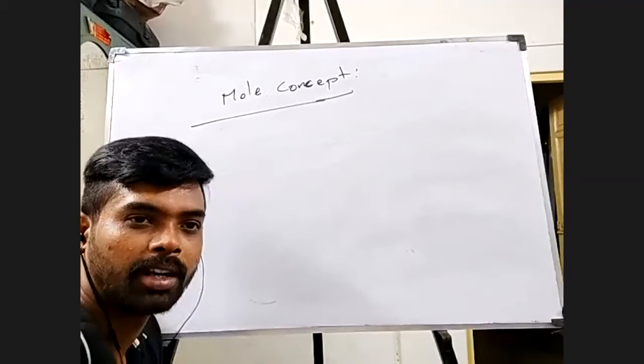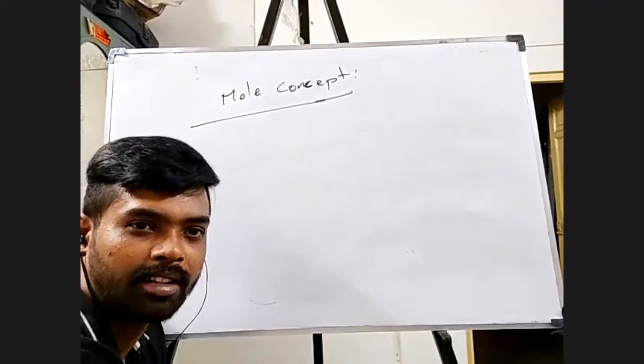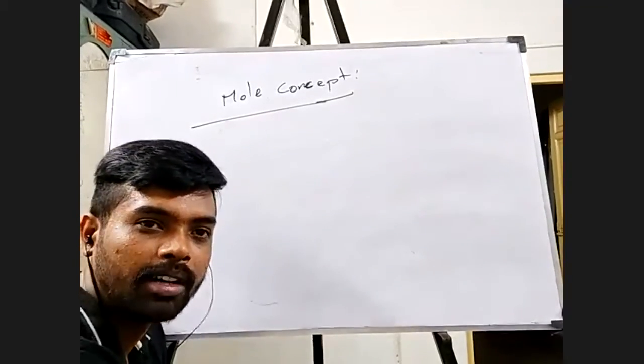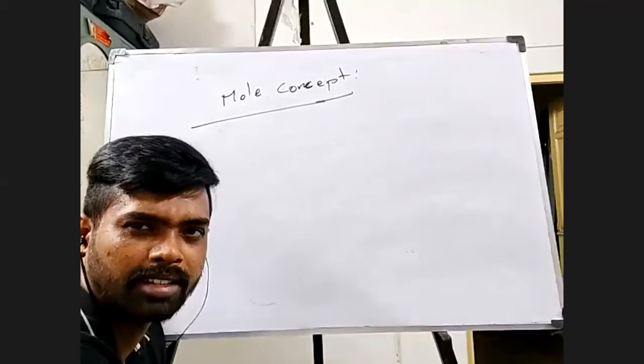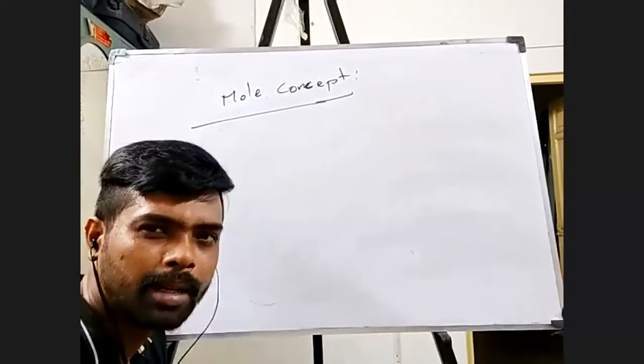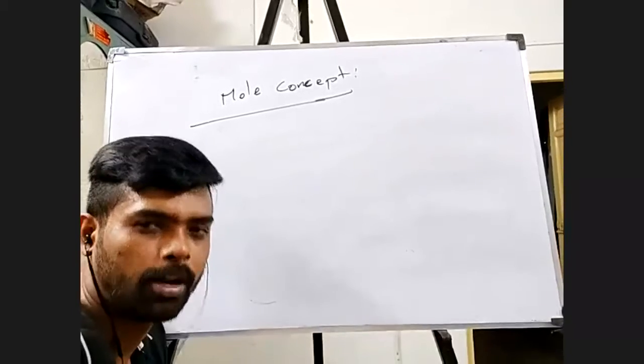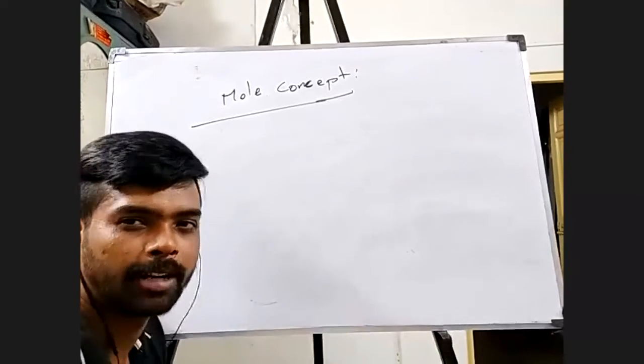What do they speak in your house? They'll say 5 சவரன் நகை வாங்கினேன், 4 சவரன் நகை வாங்கினேன், or 5 பவுன் நகை வாங்கினேன். Something they'll speak, isn't it? Pound, சவரன், all these things they say. What do you mean by that? 1 savaran is basically 8 grams. 1 pound, 1 pound is 8 grams, right?